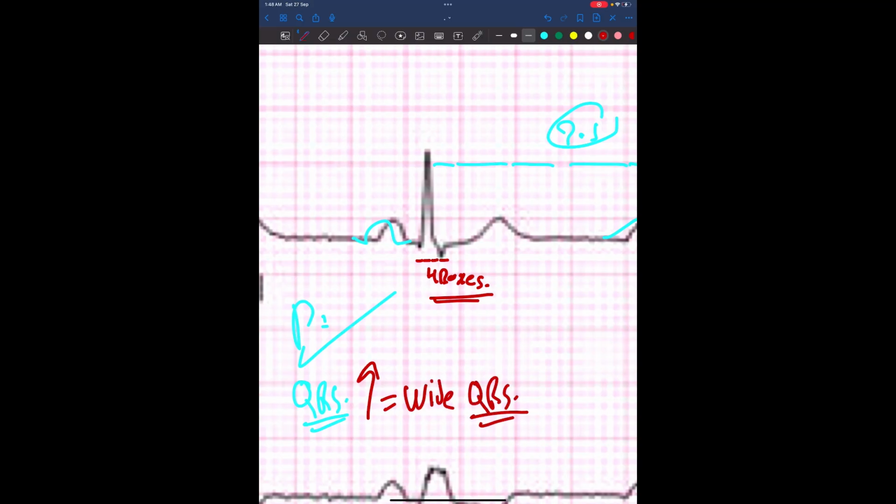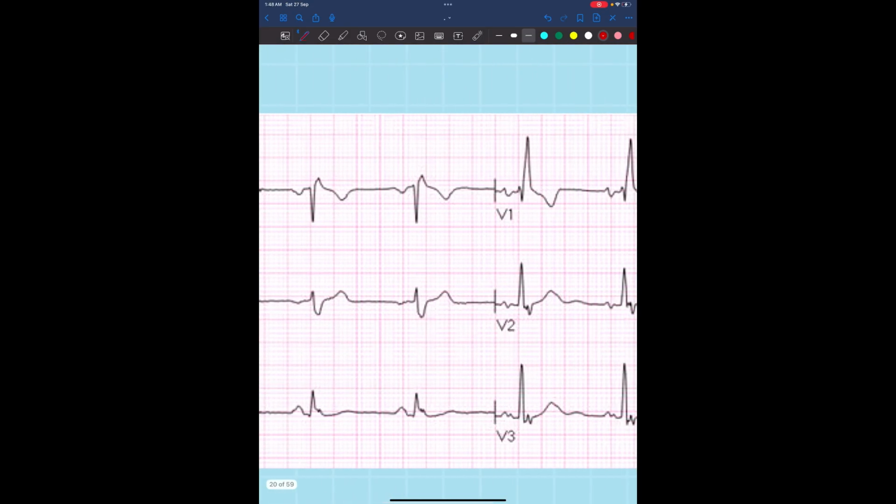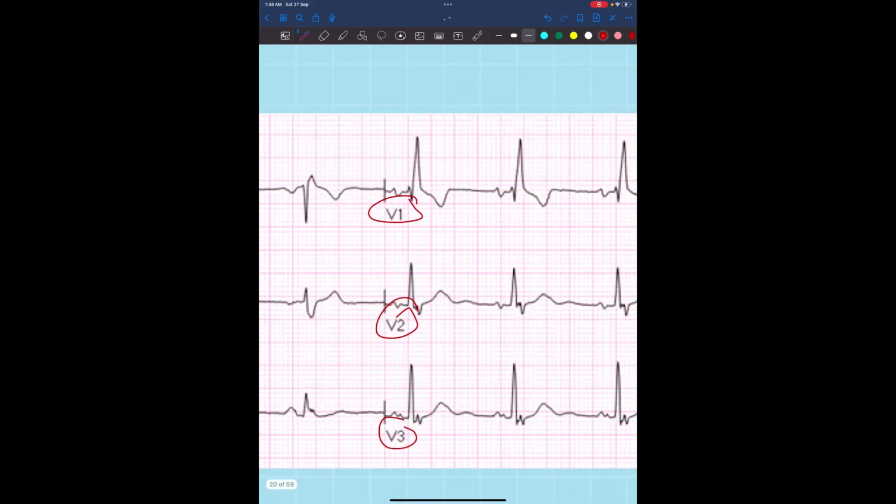When you suspect a wide QRS complex, please go to the V1, V2, V3 leads. From what I see, V1 and V2 are both wide, and all of them are going up, so it's a right bundle branch block.